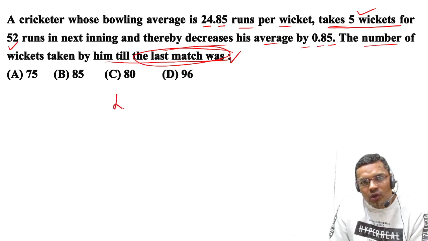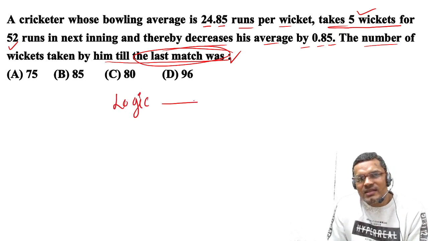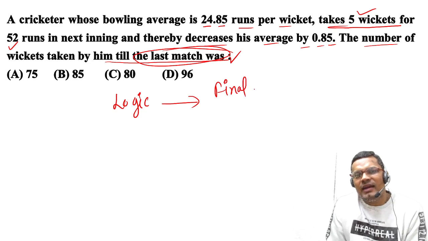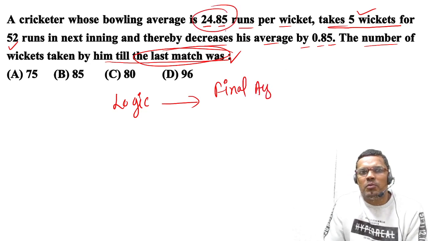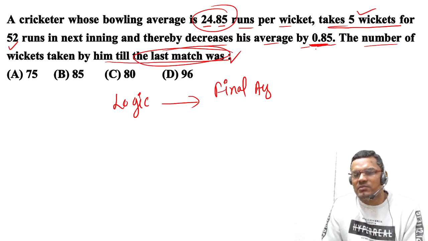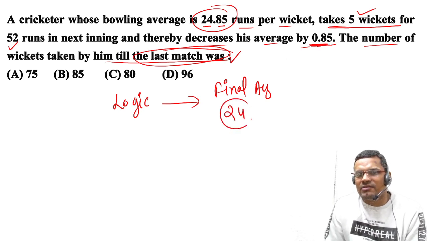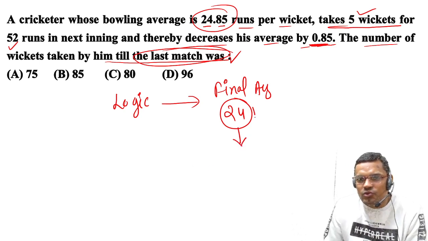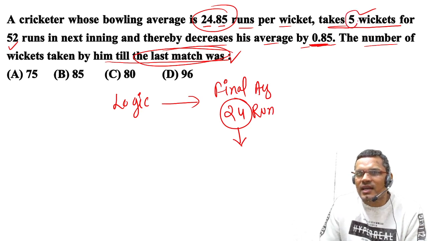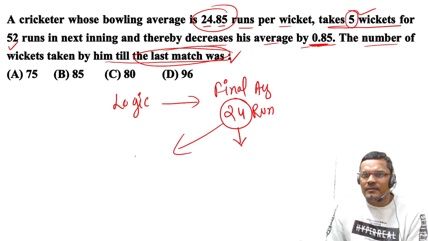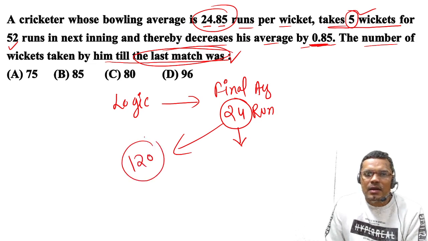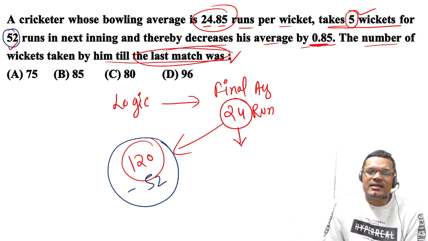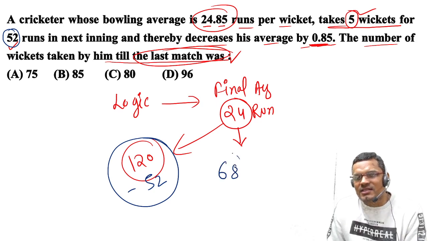So now I will solve this question with logic. What is the final average? The average is 24.85, and it is decreased by 0.85, so the final average is 24. So for every wicket he takes, he gives 24 runs. How many wickets has he taken? 5. So he should have given 120 runs. But how many runs has he actually given? Only 52 runs. So he has saved 68 runs.